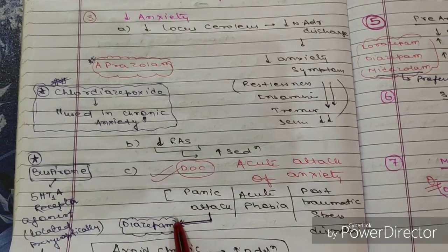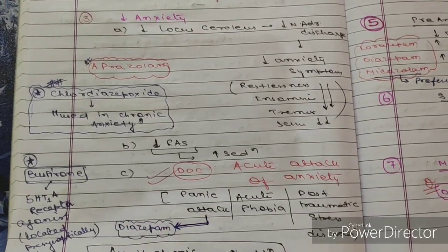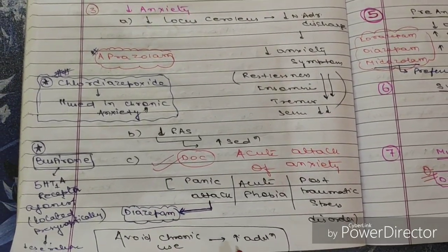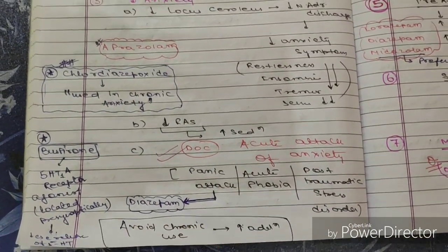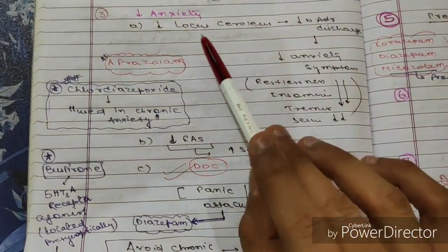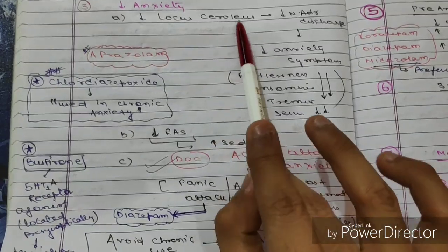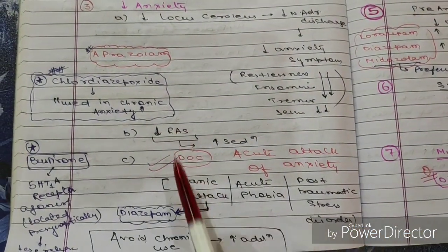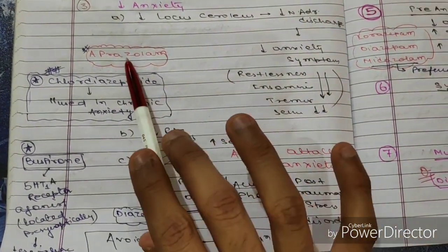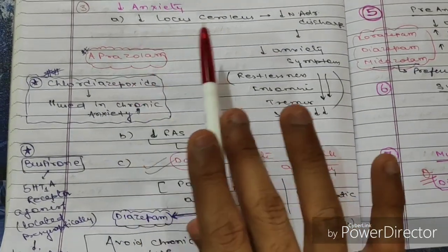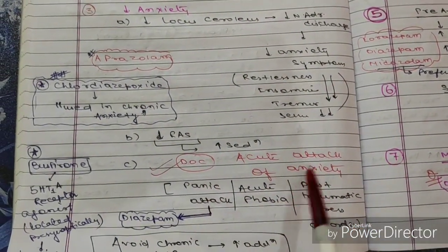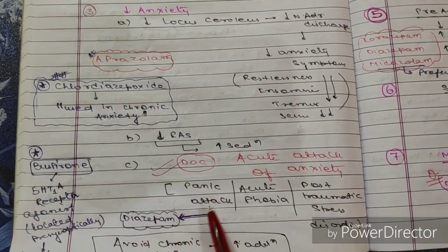And for panic attack, especially diazepam is used. Clear? And avoid chronic use because it can cause addiction. So we have discussed the third, that is anxiety, by locus coeruleus and RAS. One drug you have to remember, alprazolam, for the locus coeruleus, and for acute attack of anxiety you have to remember diazepam, and like this all.